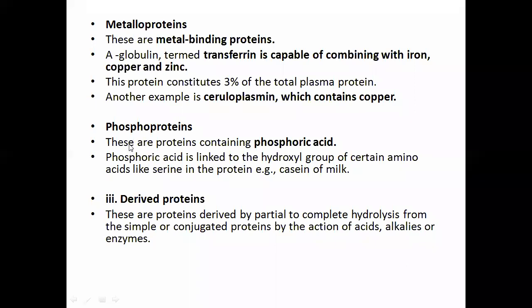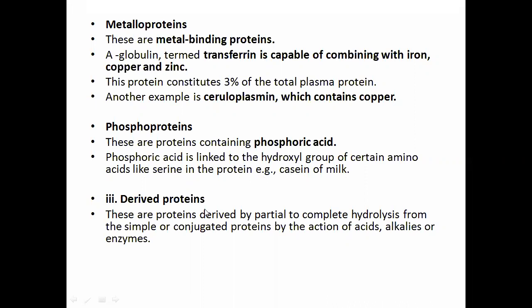Then the compound protein phosphoproteins. These are the proteins containing phosphoric acid. As the name indicates, phosphoric acid is linked to the hydroxyl group of certain amino acids like serine in the protein. Example, casein in milk. So in milk there is casein, which is nothing but a phosphoprotein.